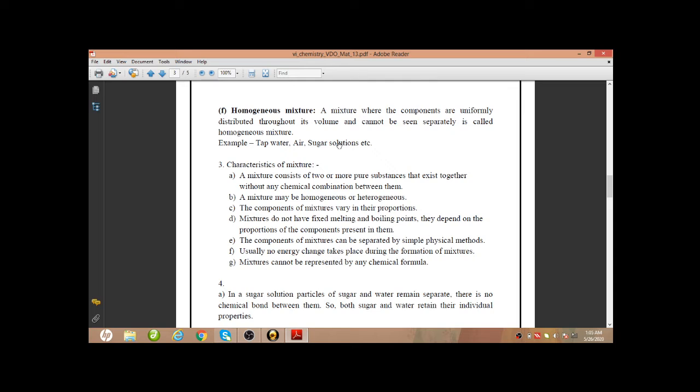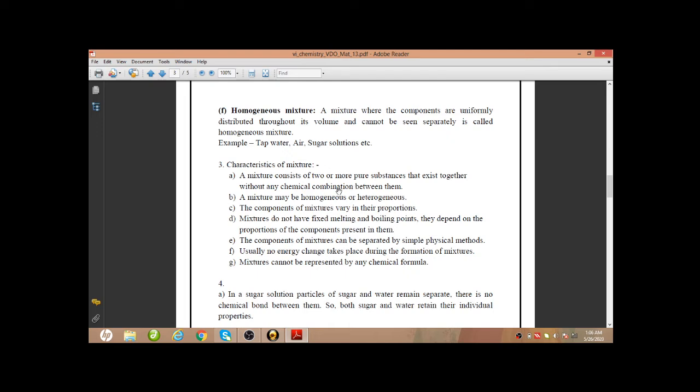Okay, next question was characteristics of mixture. Here you need to write 4 characteristics. So any 4 or the first 4 characteristics you can write here. Okay, so what are the characteristics? A mixture consists of 2 or more pure substances that exist together without any chemical combination between them. This is very important. In a mixture, there will be no chemical combination, no chemical bond between them. They are just staying together, but there will be no bond between them.